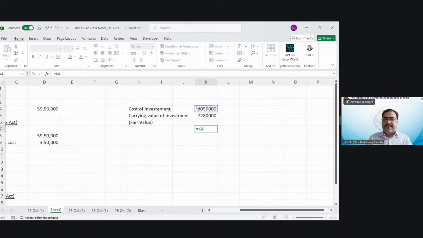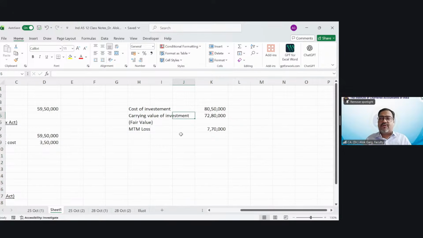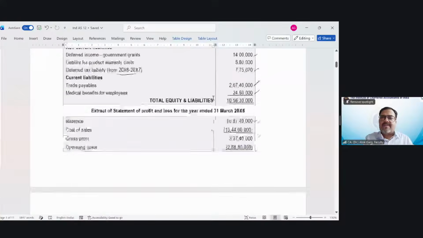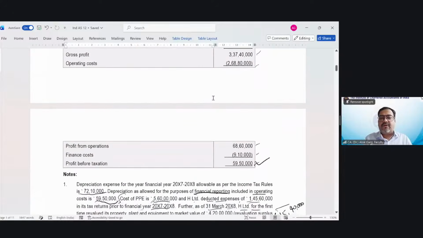It means there is a mark to market loss of 7 lakh 70,000. Tell me where this mark to market loss was recorded in the books of accounts. This mark to market loss was recorded in the P&L, correct? In the operating cost, right?